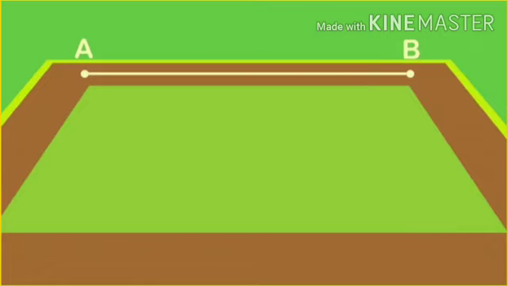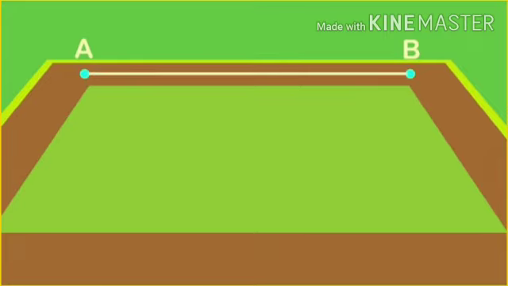So let's say this point is point A and the other end is point B. Now let us take these 2 points and join them along a straight path. The straight path drawn to join 2 points is called a line segment.